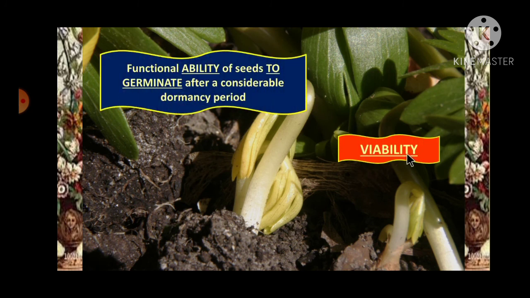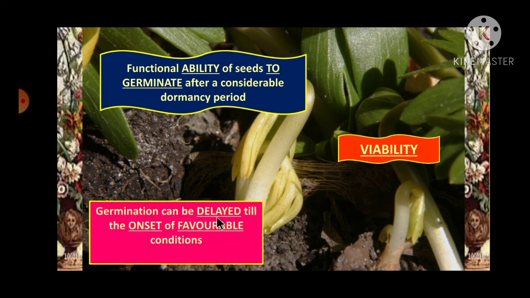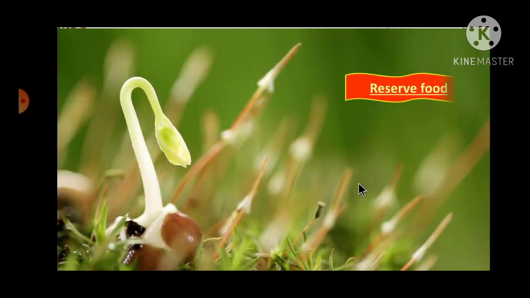The second advantage is viability. The functional ability of a seed to germinate after a considerable period of dormancy is called viability. That is, for how many days or how many years the seed can remain in the dormant condition, or its ability to germinate after the dormant condition, is called viability. Germination can be delayed till the onset of favorable conditions. See students, we can store the seed for a longer duration, and once we soak the seed in water or sow the seed in the soil, it starts germinating. So this allows a farmer to store the seeds for many years.